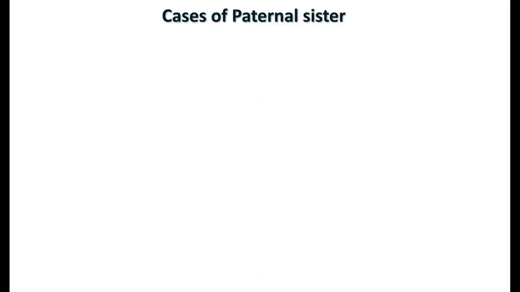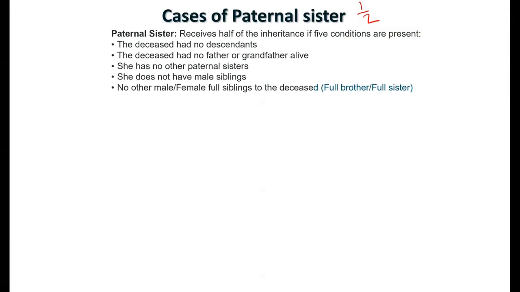Cases of paternal sister. Paternal sister is entitled to half of the wealth with 5 conditions. Paternal sister receives half of the inheritance if 5 conditions are present. Number 1, the deceased person has no descendant, no son, no daughter, or grandson or granddaughters. Number 2, the deceased person had no father or grandfather alive at the time of death.